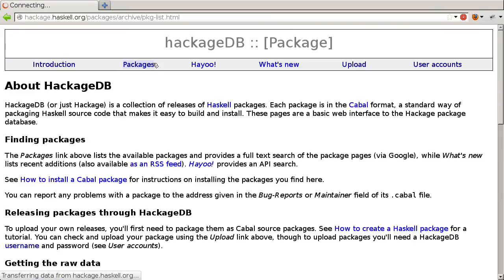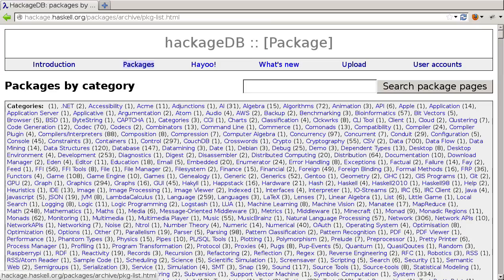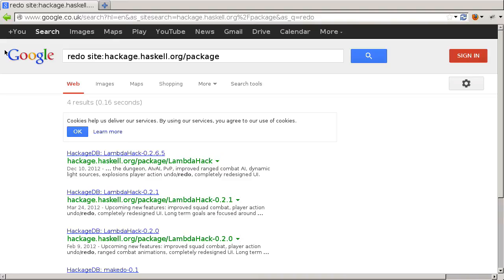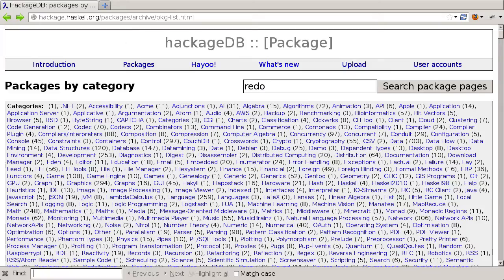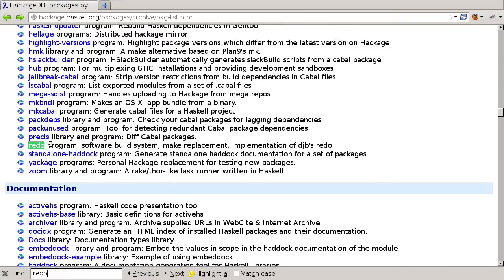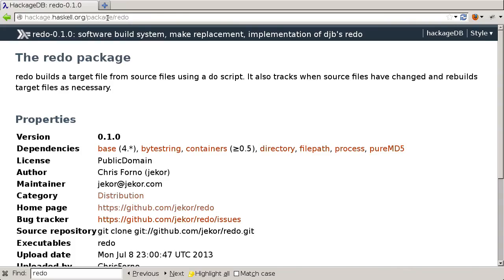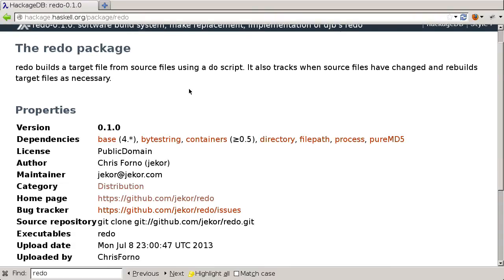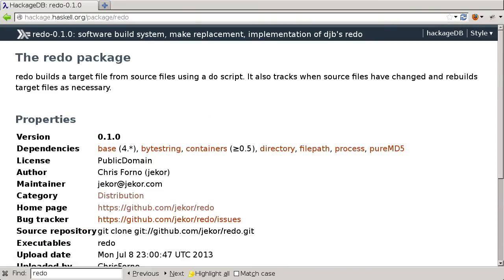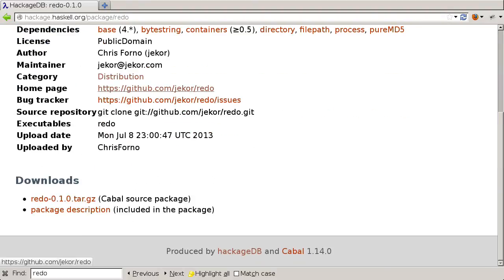So we can search the packages for redo, which is just a Google search, which is definitely not going to be up to date. So let's try just searching the page. And there it is, redo. And I probably had the URL wrong, packages was plural. So now the redo package is on Hackage and should be Cabal installable for anyone who wants to use it.